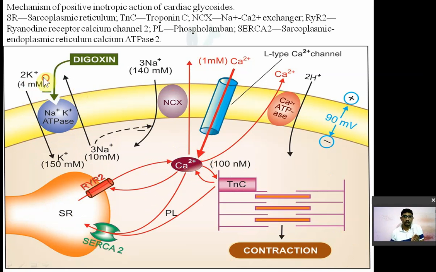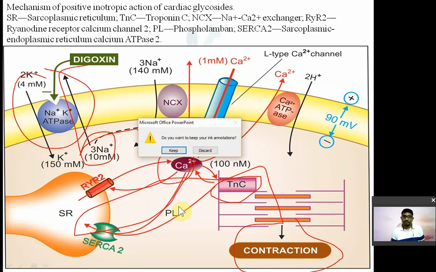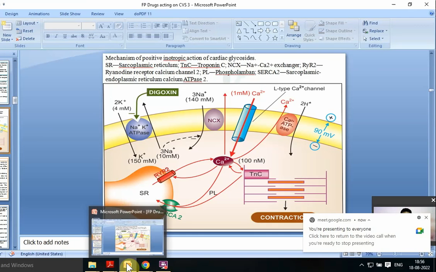It is a sodium potassium ATPase inhibitor, and inhibition of this causes accumulation of sodium inside the cell, and accumulation of sodium causes accumulation of calcium inside the cell, and in response to accumulated calcium more calcium is released from sarcoplasmic reticulum, and that increased calcium will interact with the myofilaments of myocardium and will cause forceful contraction. That's how digoxin, or cardiac glycoside, will act.